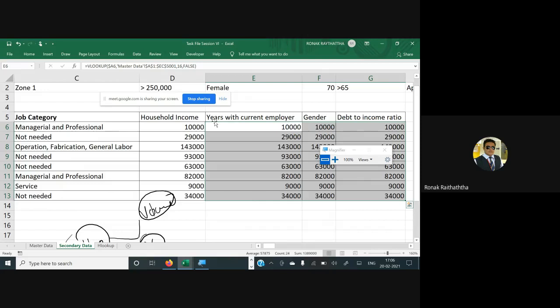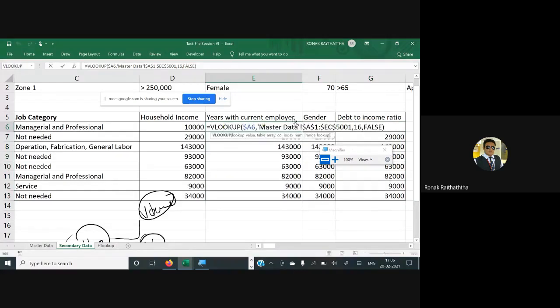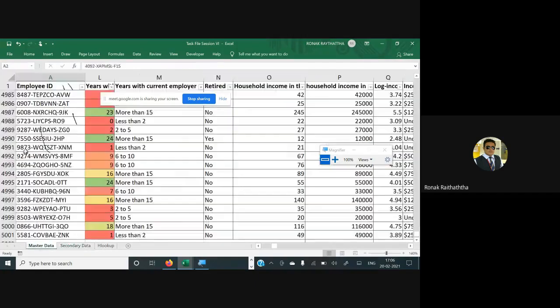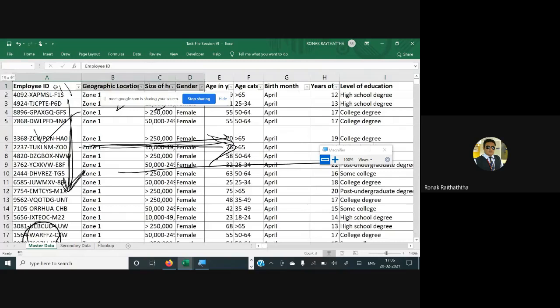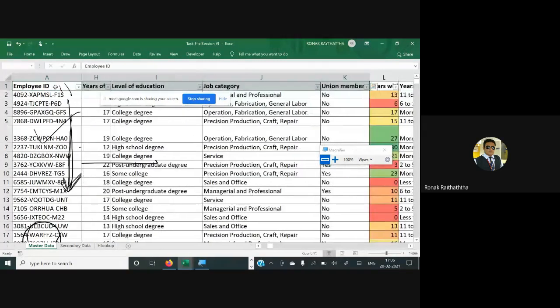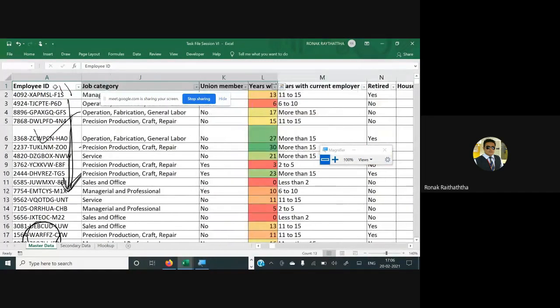But the only thing is, you will have to change the column numbers now. Nothing else. You won't be entering the VLOOKUPs again and again. You will just be changing the column numbers. So go over there manually and check where your column number is. When I say years with current employer, just check it out and see where the years with current employer are. The years with current employer is in M numbers column.